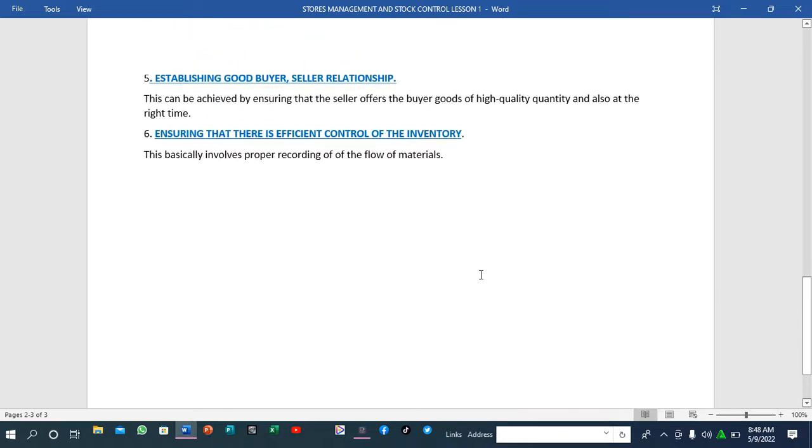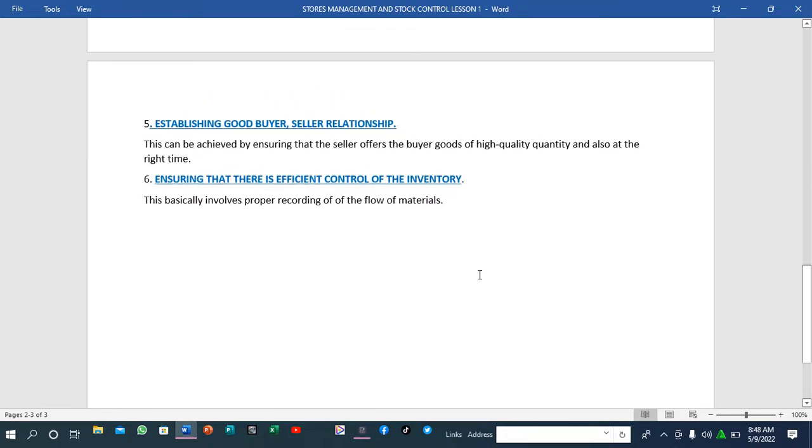So we have point number 5, establishing good buyer-seller relationship. When you talk about a good buyer-seller relationship, as a buyer, I have to ensure that I am on good terms with the seller, so that the seller will always bring in goods at the right time, because you have a good relationship. They will also be bringing goods of high quality because you have a very good relationship. They'll also be bringing goods at the right time because you have a good relationship.